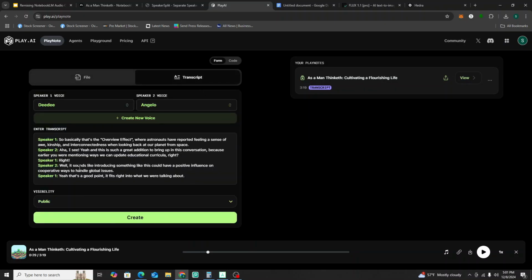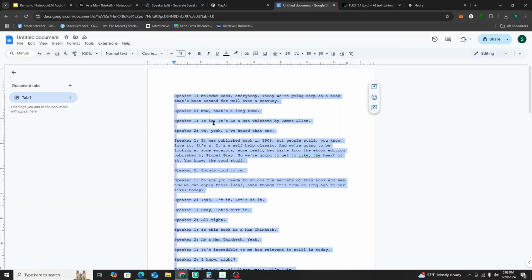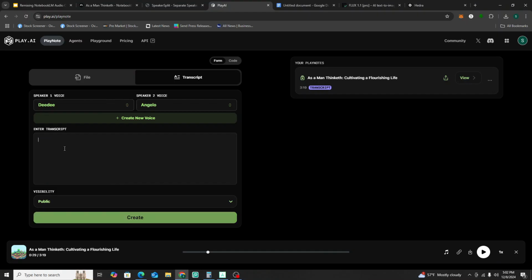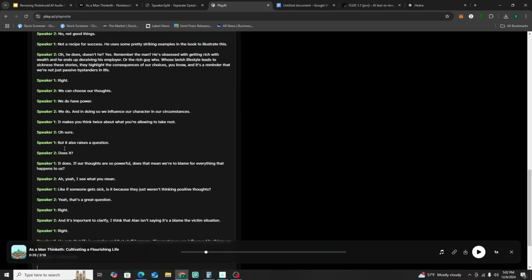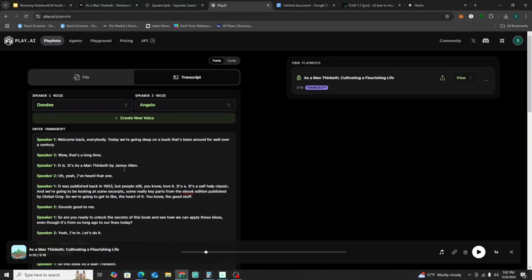Now, you see how here in the transcript example, they're using this format, speaker 1 colon, speaker 2 colon. That's why we had to do this step that I was showing you right here. So now that we have it already formatted, let's go ahead and copy that again. Go back here, highlight it, delete, and then paste in. There we go. That's our transcript. Okay, that's exactly what we needed.